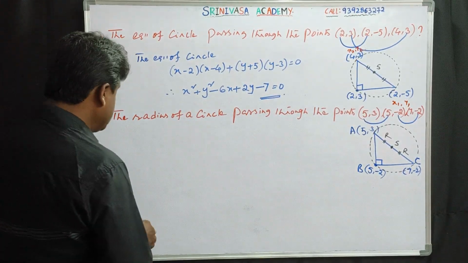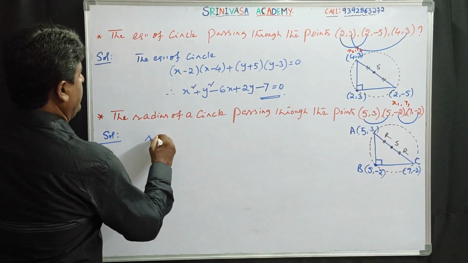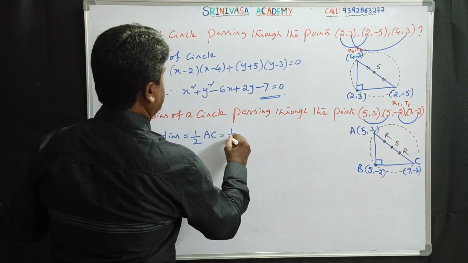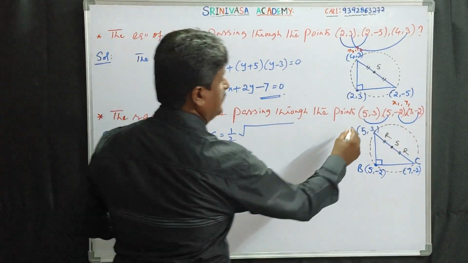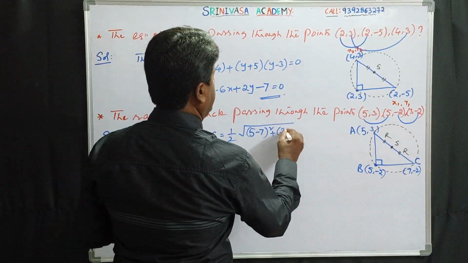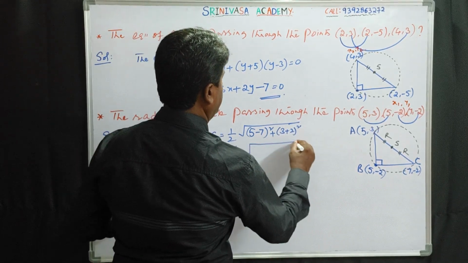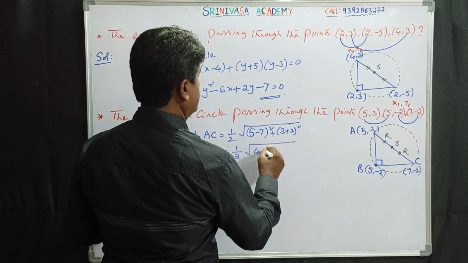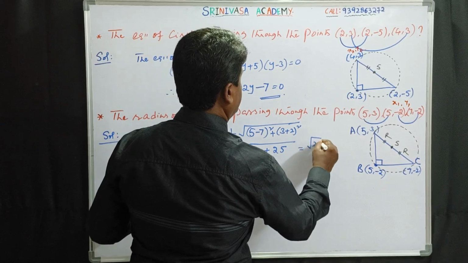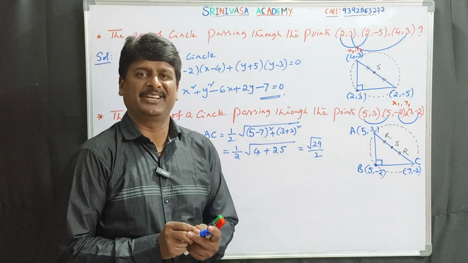That's why the radius of the circle will be half of AC, that is, half under root of the distance between A and C: (5 - 7)² + (3 + 2)². This is half under root of 4 + 25, root 29 by 2. This is the radius of the circumcircle.